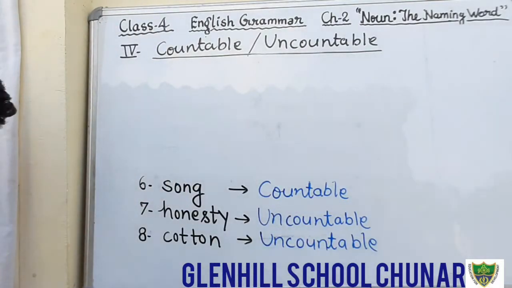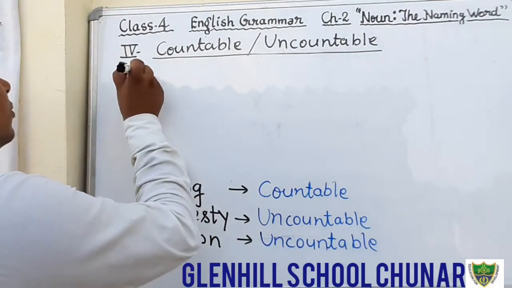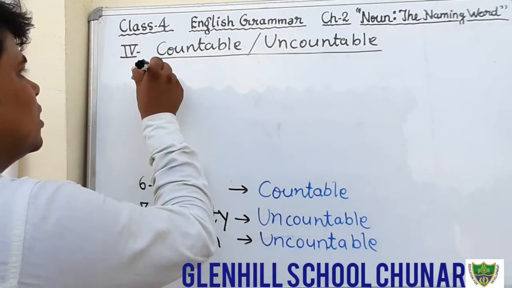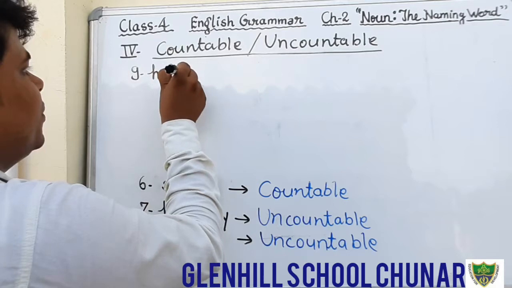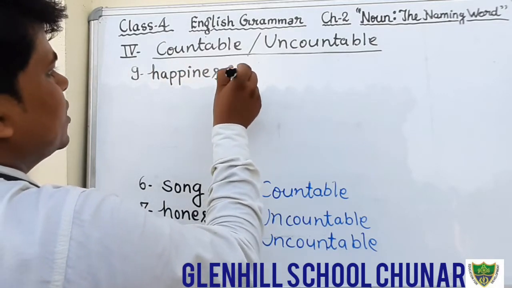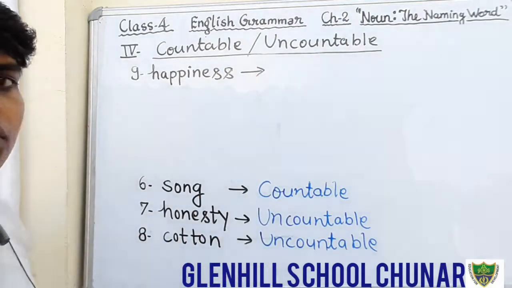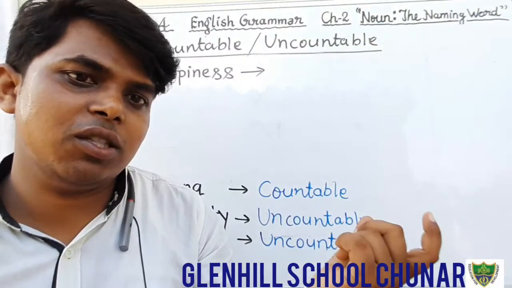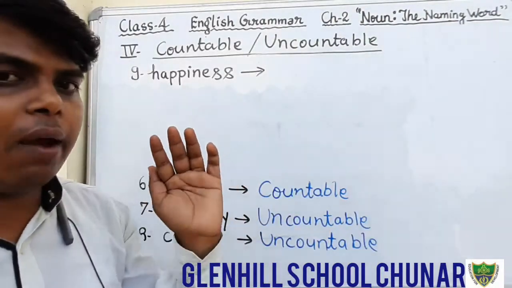Okay, question number 9. Question number 9 is what? Happiness. Happiness. What kind of noun? That is an abstract noun. And can we count happiness? No. We cannot count happiness.